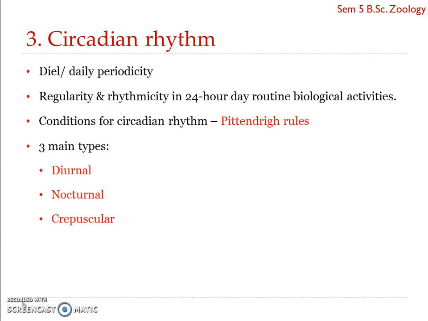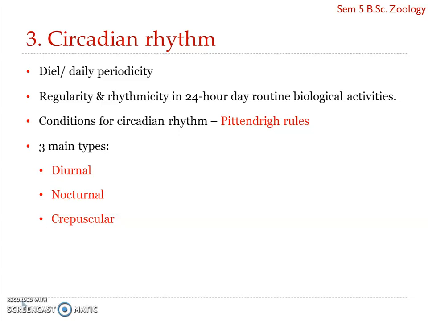Operating on an approximately 24-hour basis, this biological clock is what is referred to as the circadian clock, and it is found in almost all the major taxonomic groups of the animal kingdom. In their simplest form, they are reflected in the alternating periods of activity and sleep, which correlate with the light-dark cycle.